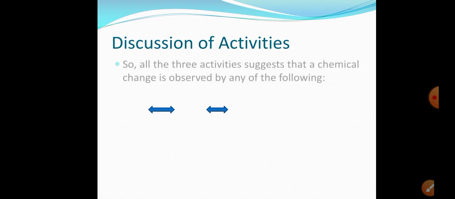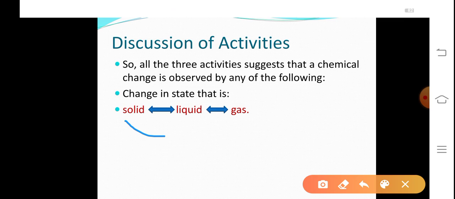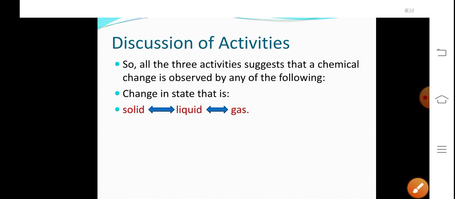Now, from all the three activities, what have we learned? Activities suggest that a chemical change is observed by any of the following, that is, change in state. Whenever we observe a state change from solid to liquid, or from liquid to gas, or from gas to solid, such a type of phase change, if we observe, then it indicates that a chemical change has taken place.